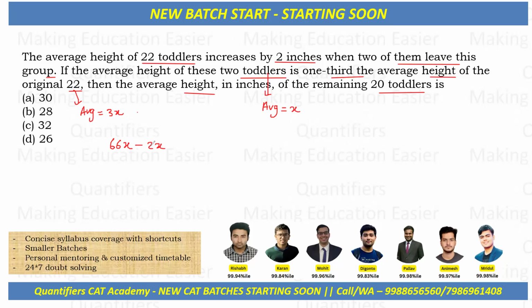Now, students, can I say this will be the total of 20 toddlers? Okay, this will be the total of 20 toddlers.